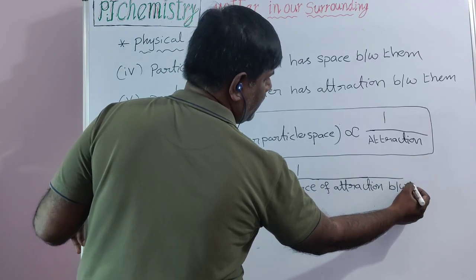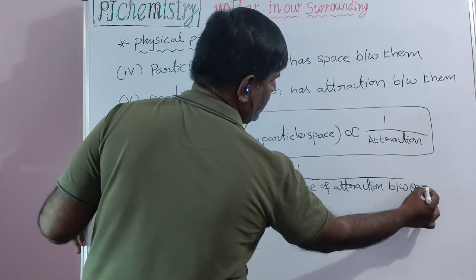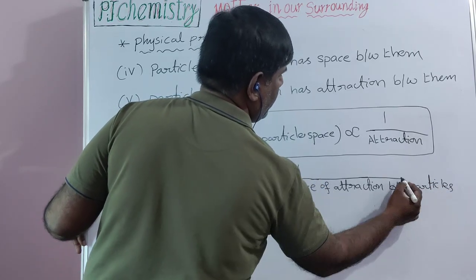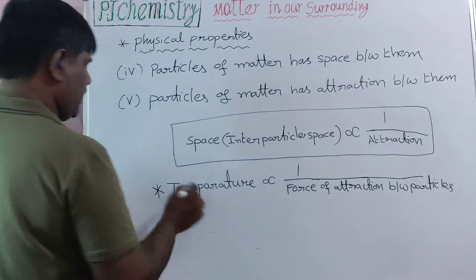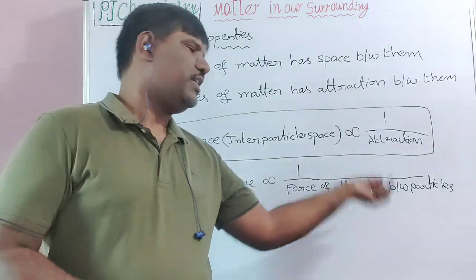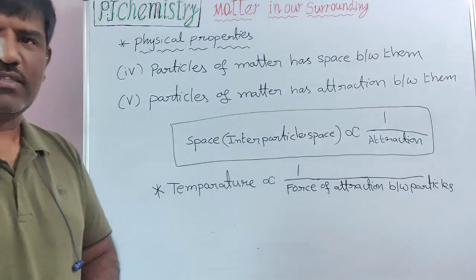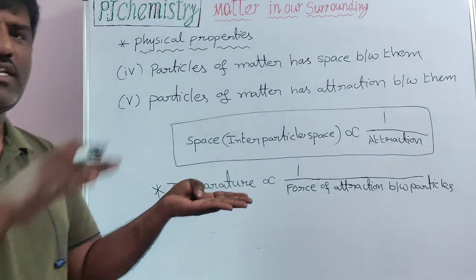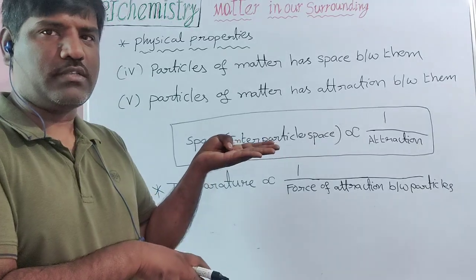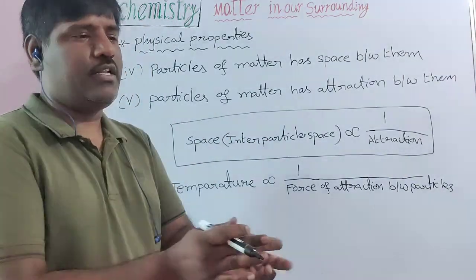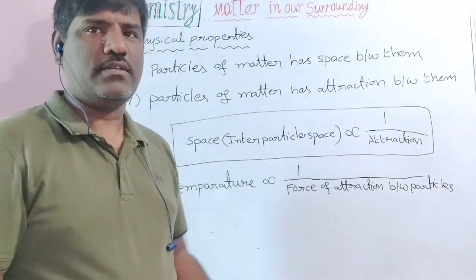Keep this in mind. If temperature rises, attraction decreases between the particles. If attraction decreases between the particles, interstitial space increases.